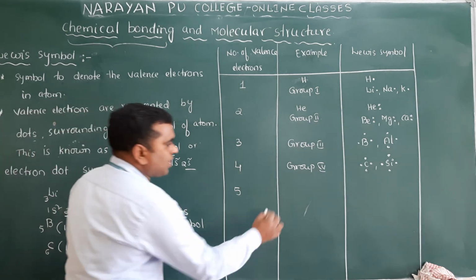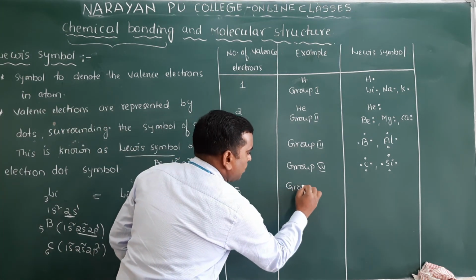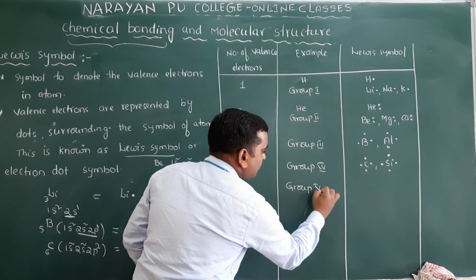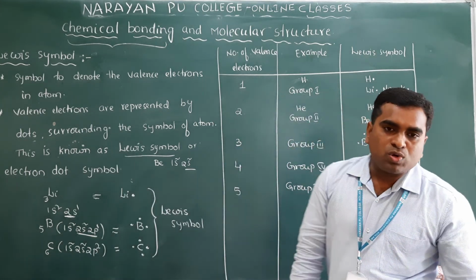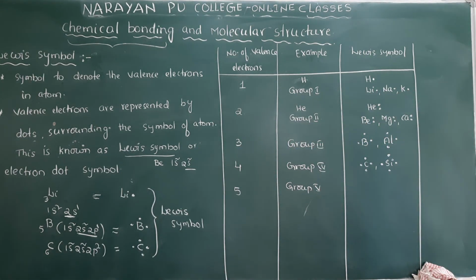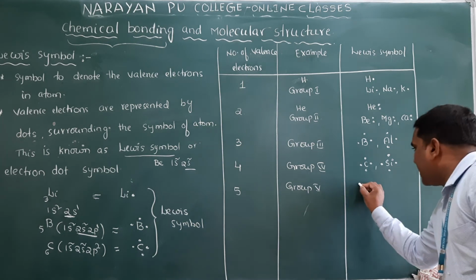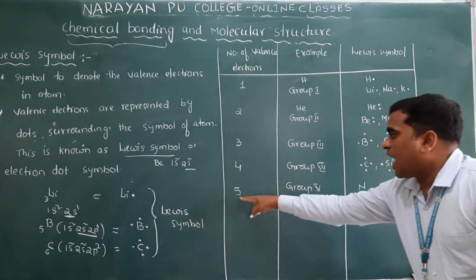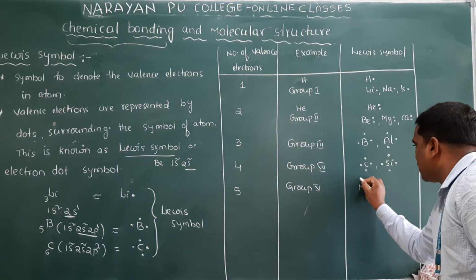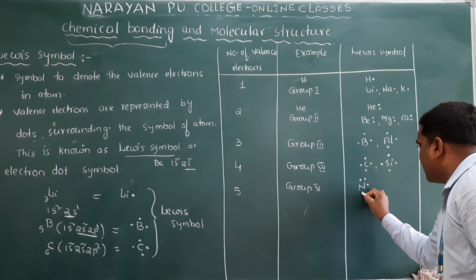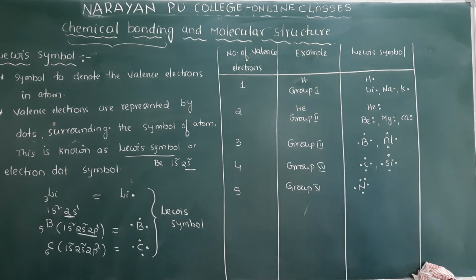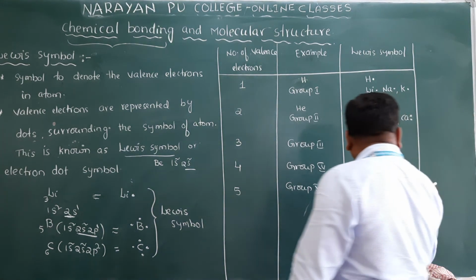In the same way, 5. Valence electrons 5 means group 5 elements. Group 5 elements means nitrogen, phosphorus, arsenic, antimony and bismuth. Nitrogen has 5 valence electrons. So you have to write how many dots here? There will be 5 dots. Nitrogen. In the same way, phosphorus.